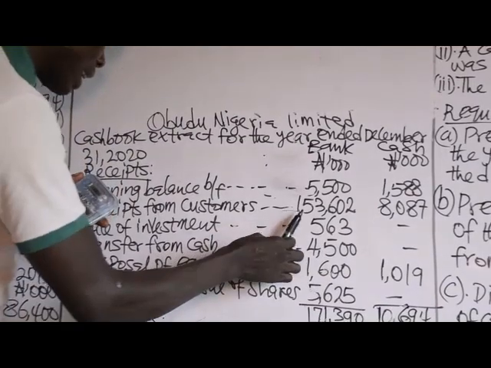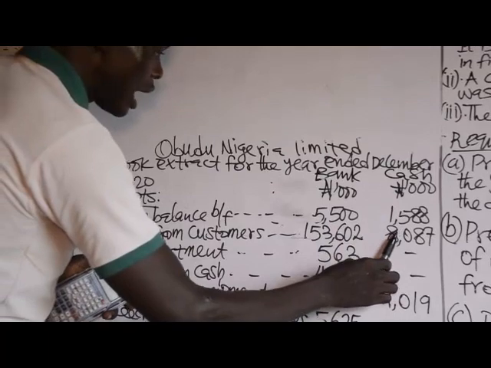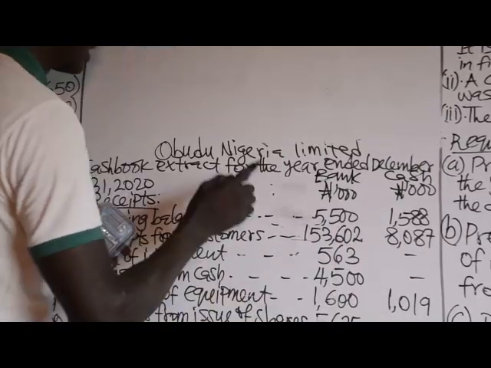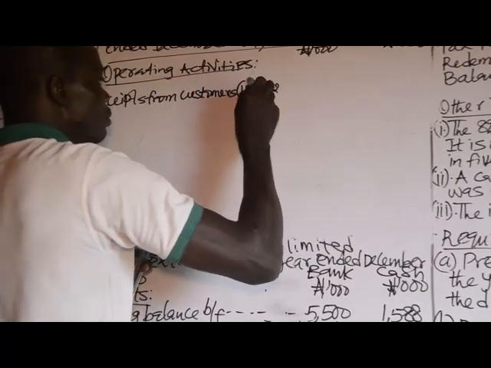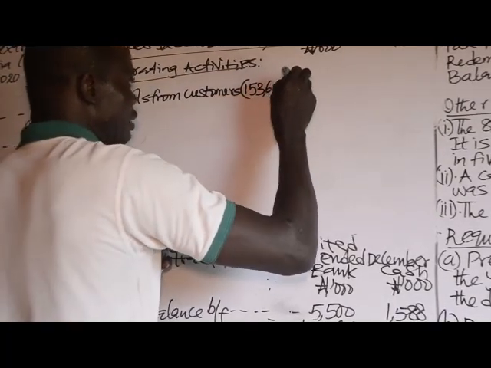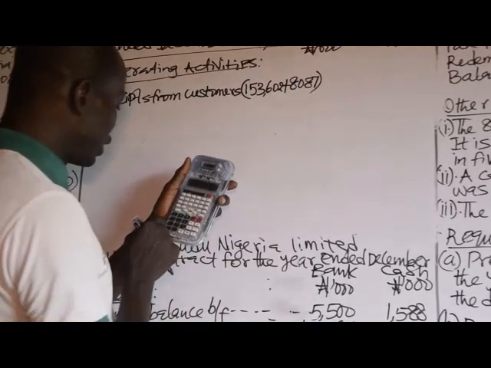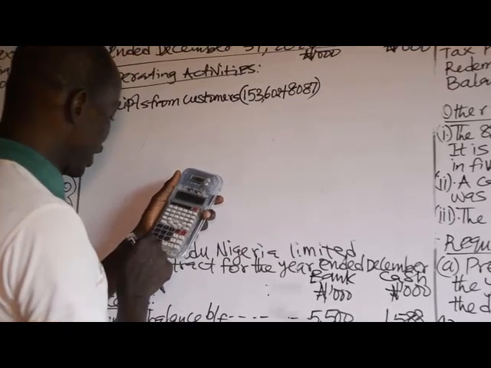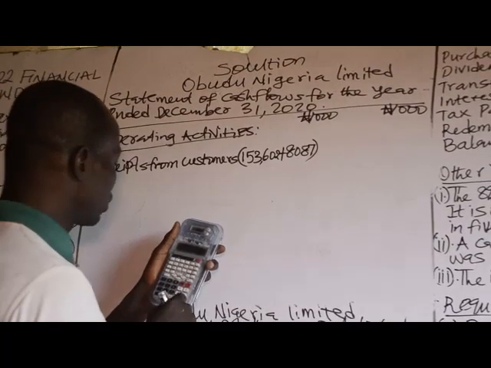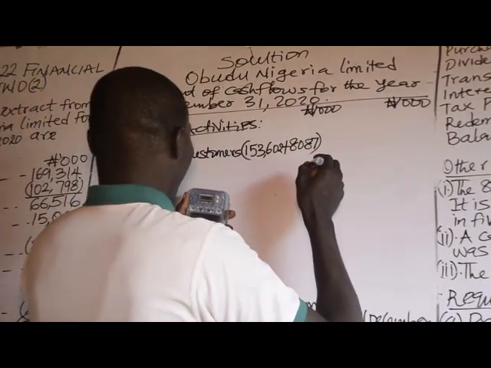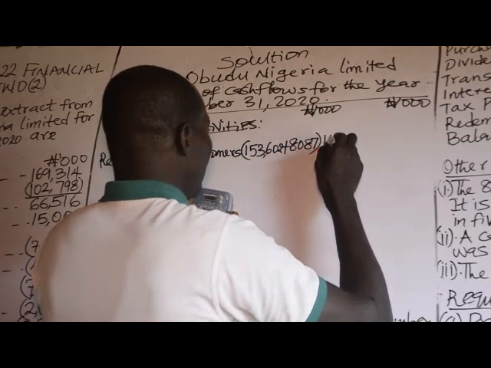2020 bank, receipts from customer, bank 153,602 and 8,087 in cash. If you sum it up, let's total it: 153,602 plus 8,087, and that is totaled 161,689.